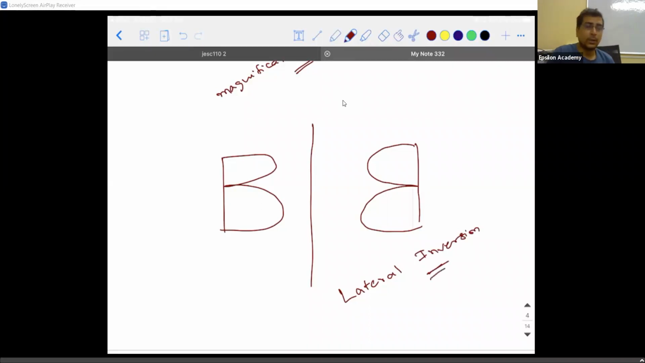So a plane mirror will always invert the image and show the way the object is there, but it is not upside down. The reason it is called lateral inversion is because, see, if I keep my finger like this, it is not showing in this way. It is showing like this only. It is showing upright, but it is inverted. It is flipped. That's why we call it lateral inversion.